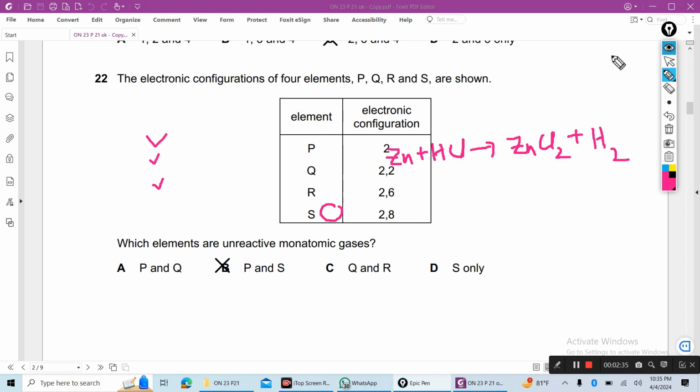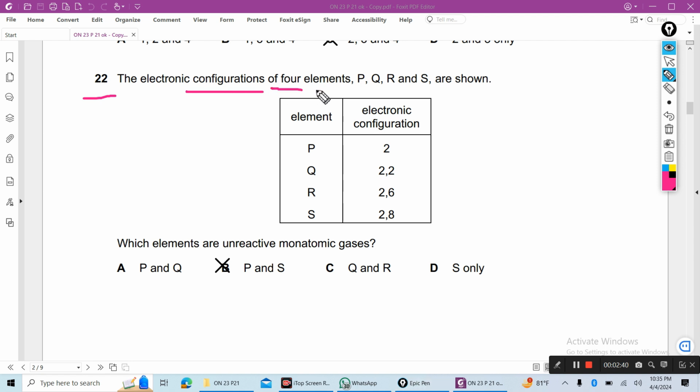Now number 22. The electronic configurations of 4 elements P, Q, R and S are shown. Which elements are unreactive monoatomic gases, meaning noble gases? This P, helium, is monoatomic and unreactive. Also S, because the outer shell has 8 electrons, so it is a group 8 element, a noble gas. Noble gases are unreactive and monoatomic.